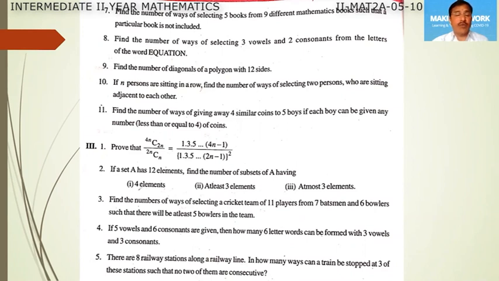The combinations with 4 elements, fixed elements this is, and combinations that can be made with at least 3 elements. That means 3 or more than 3 elements can be there. At most 3 elements, that means maximum 3 elements. At most 3 means less than or equal to 3. This is greater than or equal to 3. Okay. Now we will do this question.